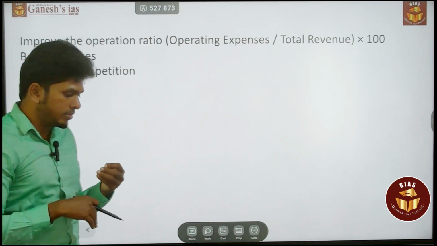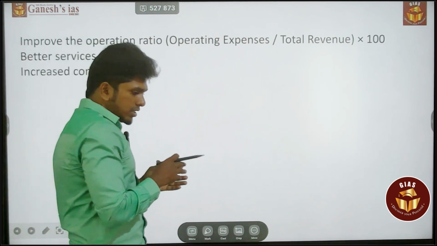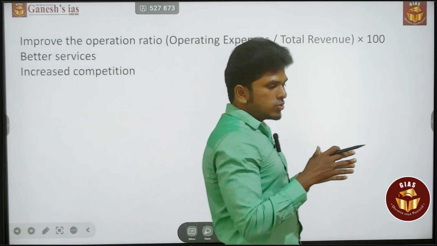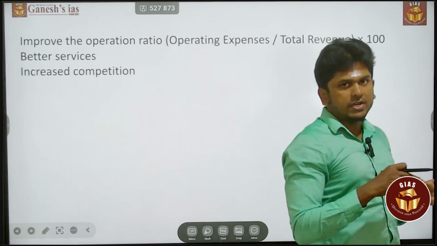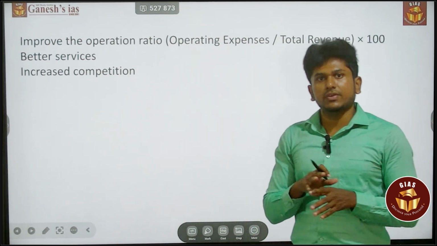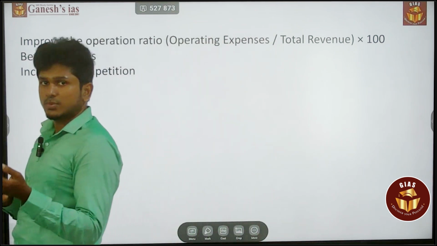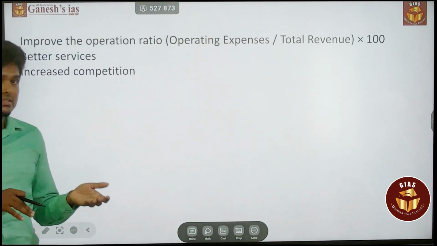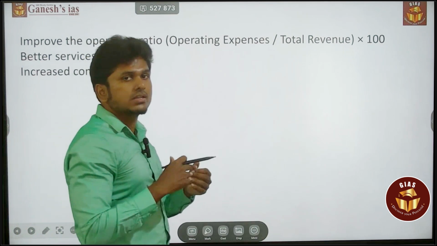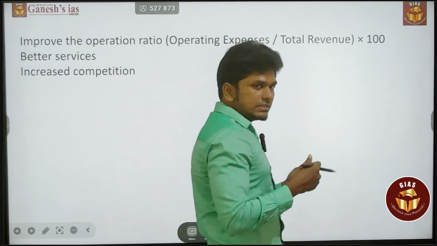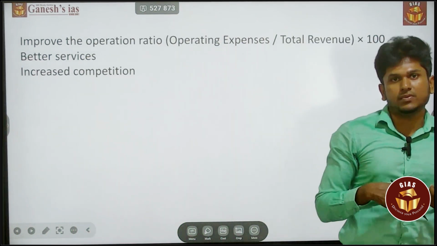For example, consider that the government is spending 1000 rupees on the railway ticket, the cleaning process and everything, but it is only generating 800 as revenue, which means there is a loss of 200. So this is what is happening in the Indian railway.